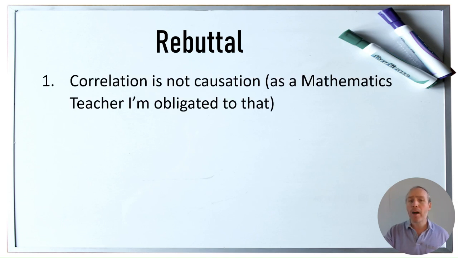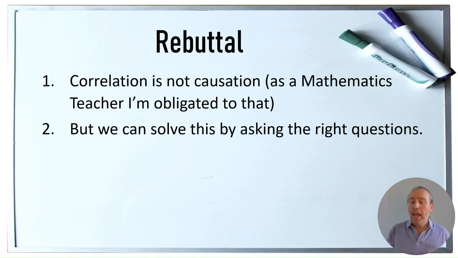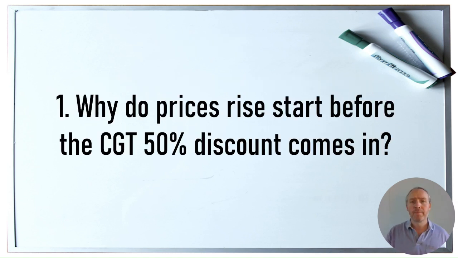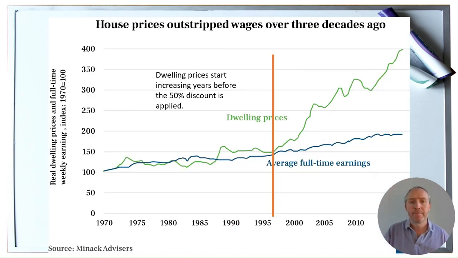As a mathematics teacher, I'm legally obliged to point out that correlation is not causation. And we can actually solve things here by asking the right questions. First question we should ask is, why do house prices start rising before the 50% discount actually comes in?